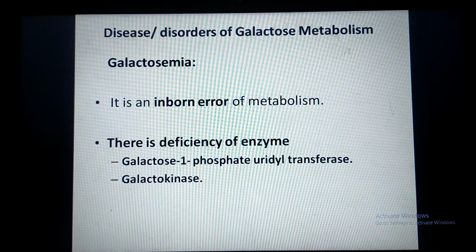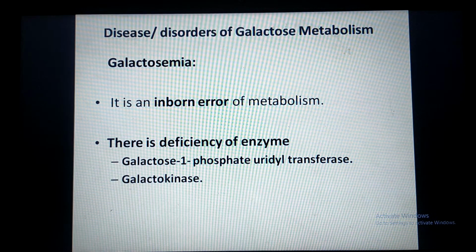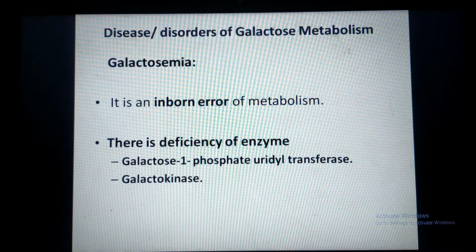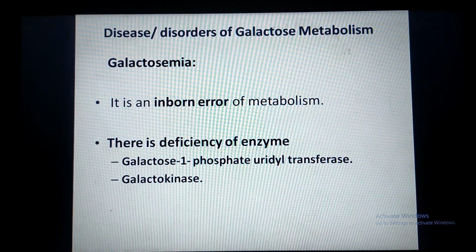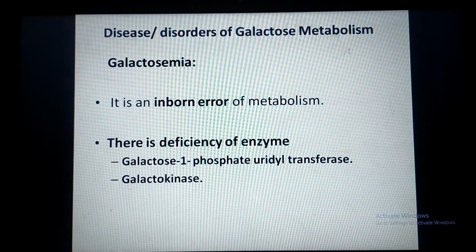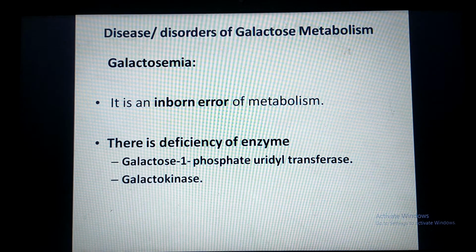Now come to a very important disease related to galactose metabolism, called galactosemia. Semia means whenever there is an increase in the galactose concentration in the blood, it is called galactosemia. It is an inborn error of metabolism. This galactosemia is due to deficiency of two enzymes.